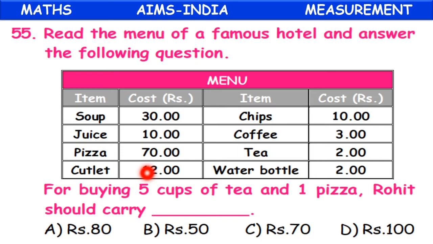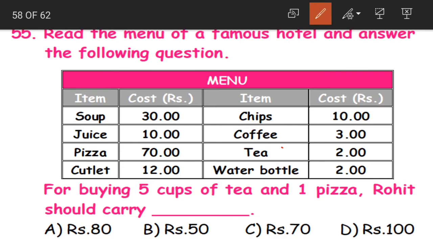Question 55. For buying 5 cups of tea and 1 pizza, Rohit should carry how much? That means what will be the total amount? Now 1 tea costs 2 rupees.